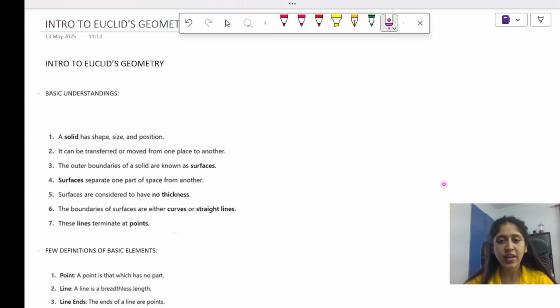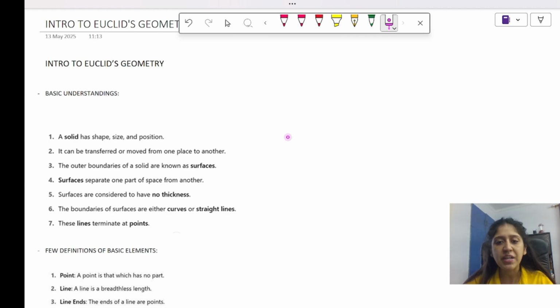Today we are going to start with a new chapter based on geometry itself. ठीक है, हमने अभी तक coordinate geometry done की है. अब हम a new geometry chapter start करने जा रहे हैं, that is Euclid's geometry. Euclid was a mathematician, so हम उनके basis पे geometry देखने वाले हैं. ठीक है, so let's start.